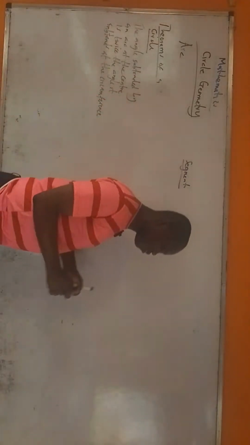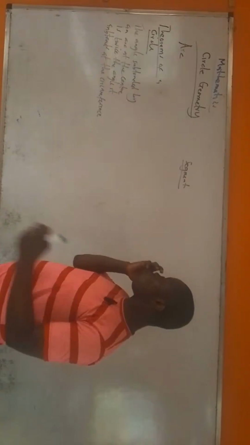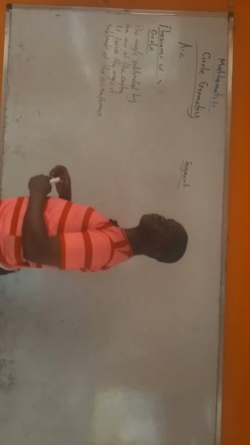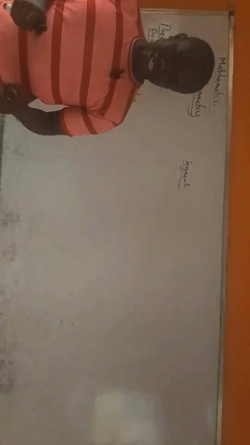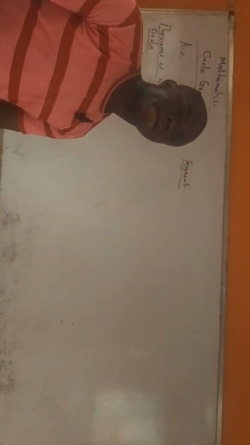Are you following? Both of the angles are subtended by the same arc.